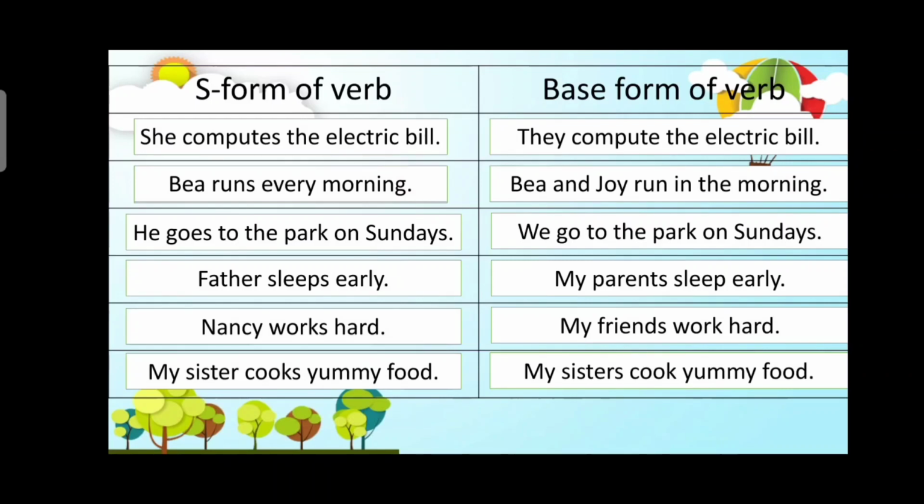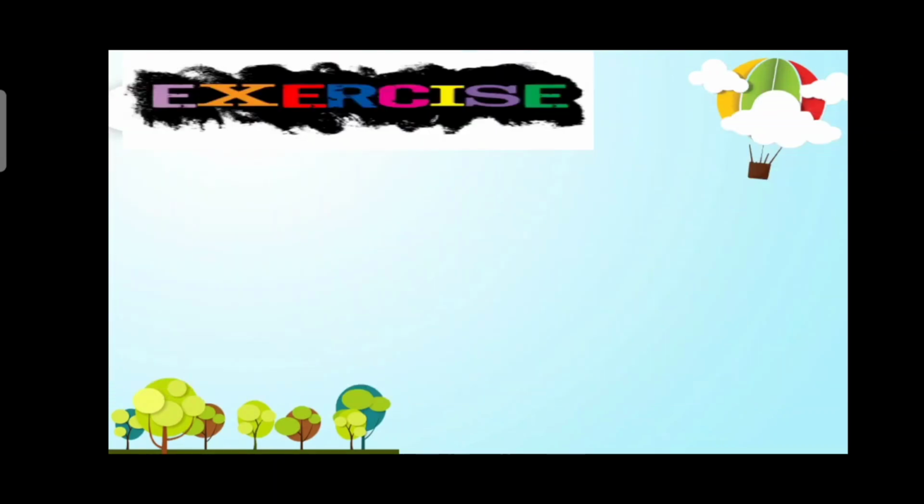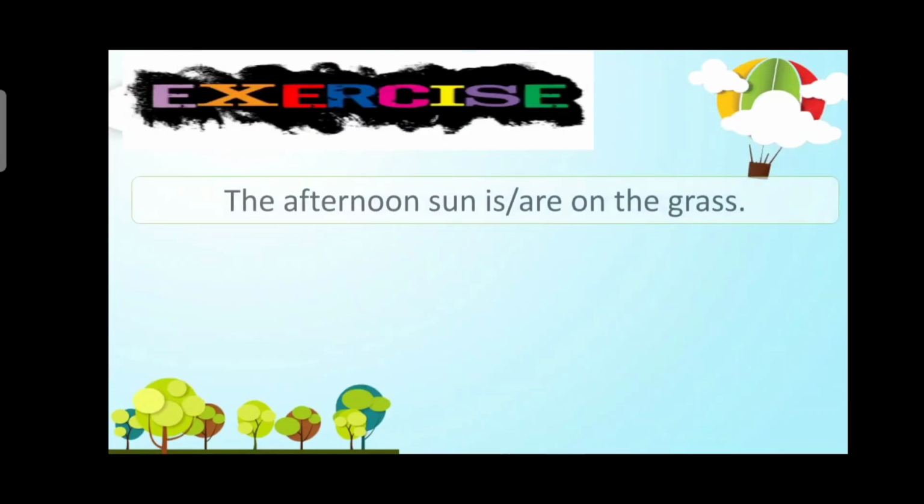Okay, before we proceed to our exercise, let's have a short review. All right, remember that if the subject is singular, the verb is in the S form. And if the subject is plural, the verb is in the base form. Now I'm going to show you some examples of sentences. Each of the verbs should take place in the sentence.